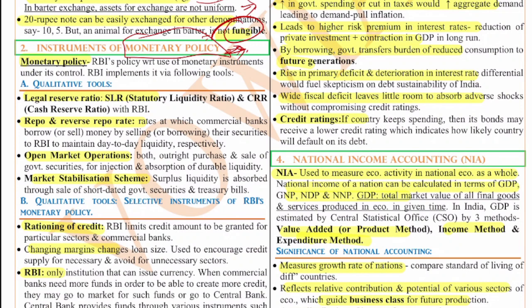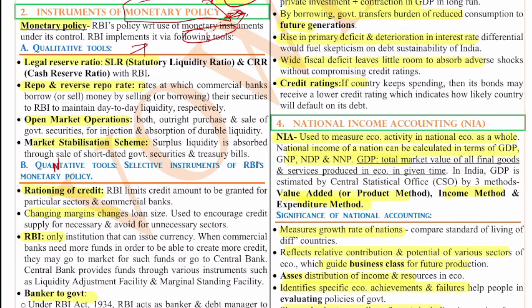And the monetary policy, in basic words, is to control the money, and it uses various tools for this control. Generally, RBI gives this monetary policy, and it uses tools like qualitative and quantitative. Now, what are qualitative tools for money control? Qualitative means where the money is going. So quality wise, who is getting how much, and how the money is used. All of these things are taken care of.